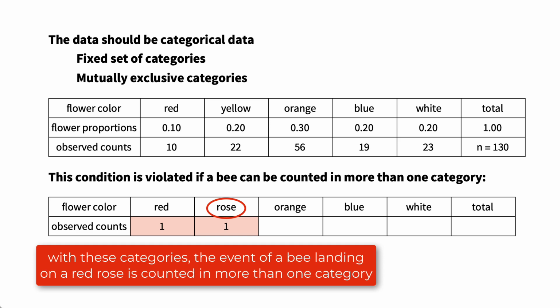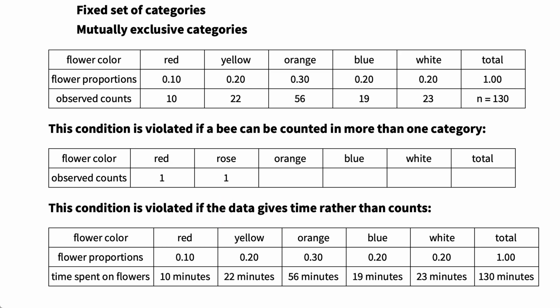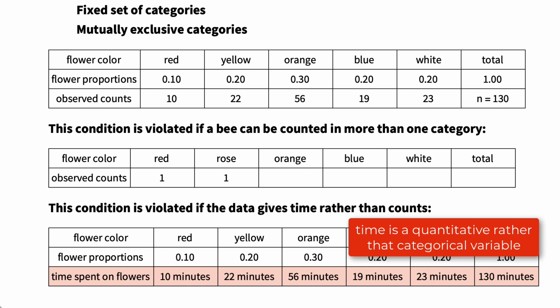The goodness of fit test also does not apply if the data is not actually categorical, such as if the data give the time that each bee spends on a flower rather than just the color. Time is a quantitative variable, so even if color categories occur in the data, if the quantity that is actually measured is time, then the variable is not a categorical variable.